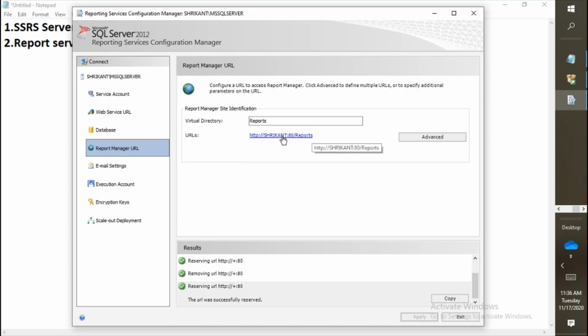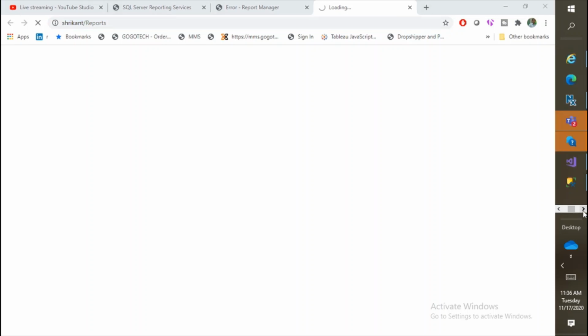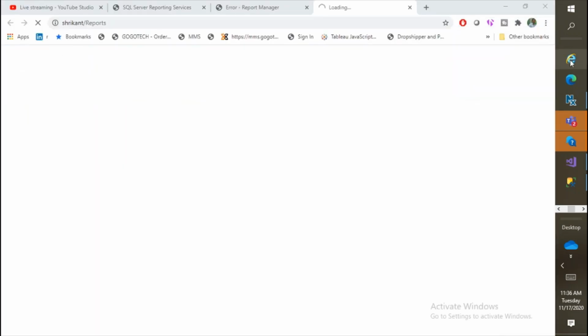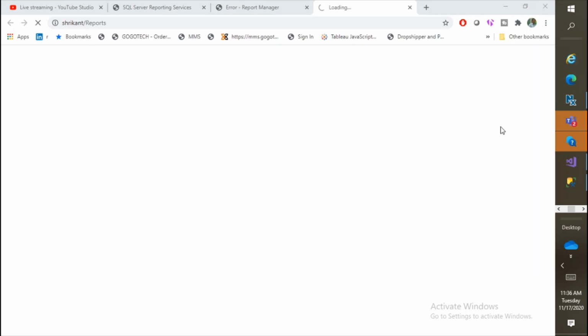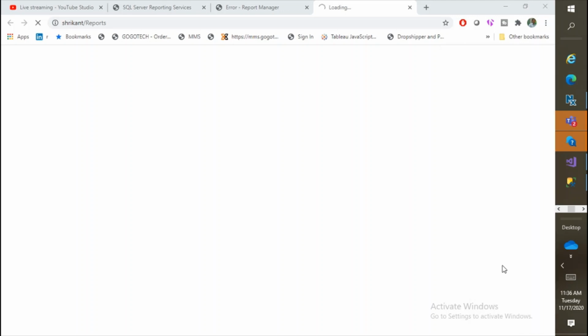Great. What we need to do now is click on this link. The moment we click on the link, it will move to the browser and try to open the link. But there is an important thing we need to remember: we need to open the browser with administrative permission. So just go to Internet Explorer or any browser, do a right click on it, and then click on run as administrator.